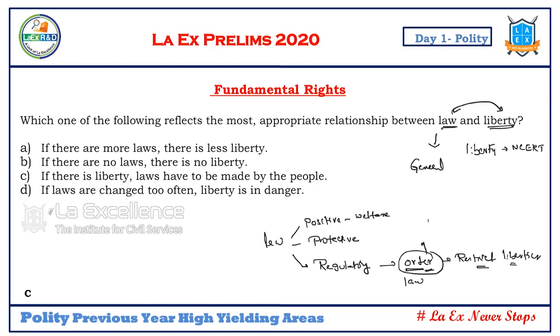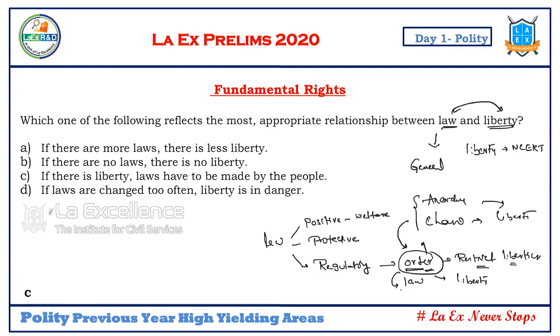With order, against disorderliness and chaos, chaos compromises liberty. Anarchy compromises liberty. So to beat this chaos and anarchy, we have to bring in order. In that way, this order coming through law is not actually restricting freedoms, it is actually providing liberty.